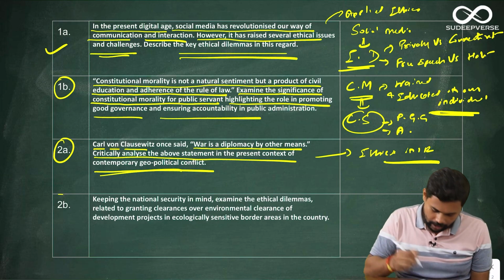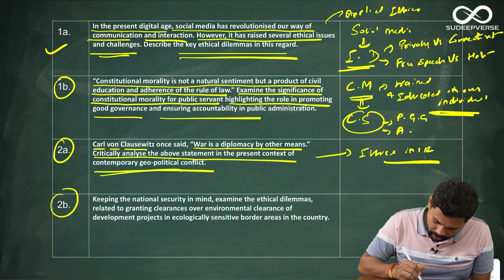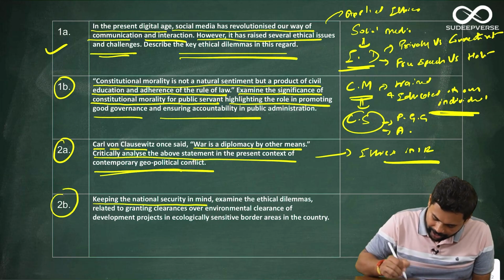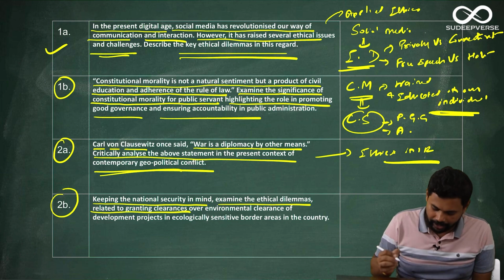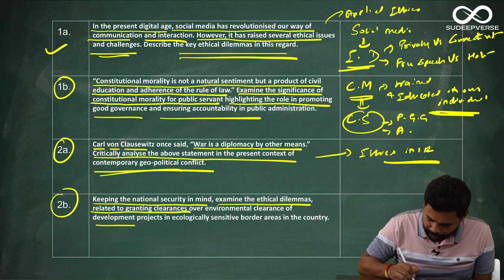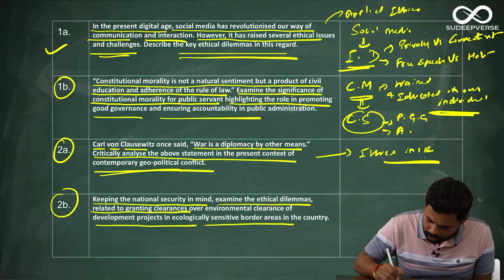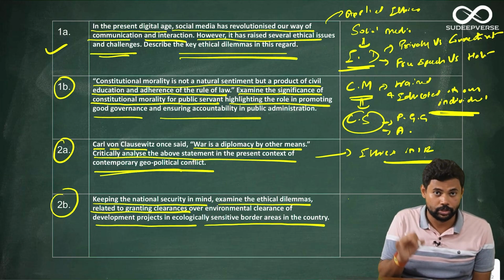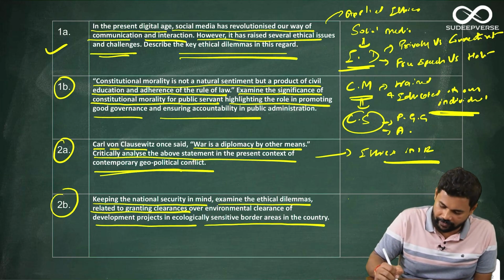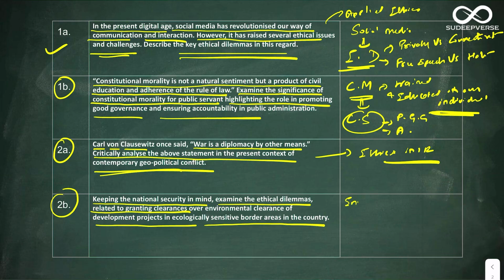So this is 2A. Let us go to 2B. 2B is: keeping the national security in mind, examine the ethical dilemmas related to granting environmental clearances of developmental projects in ecologically sensitive border areas in the country. Okay, so three variables are being asked in this question, so use those variables in your answers. The three variables are, one, they are asking about environmental clearances.